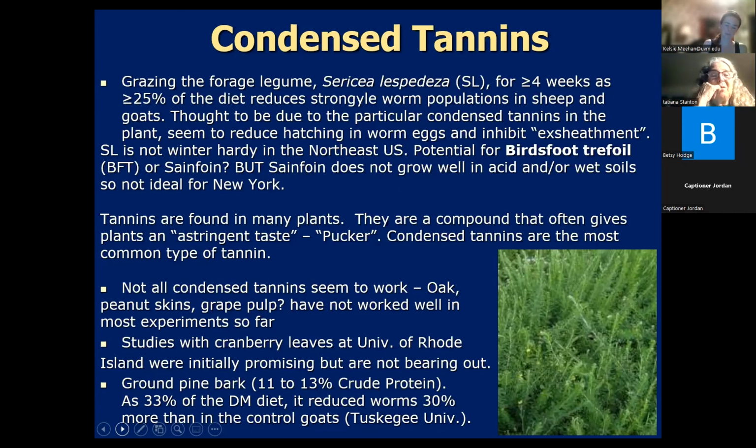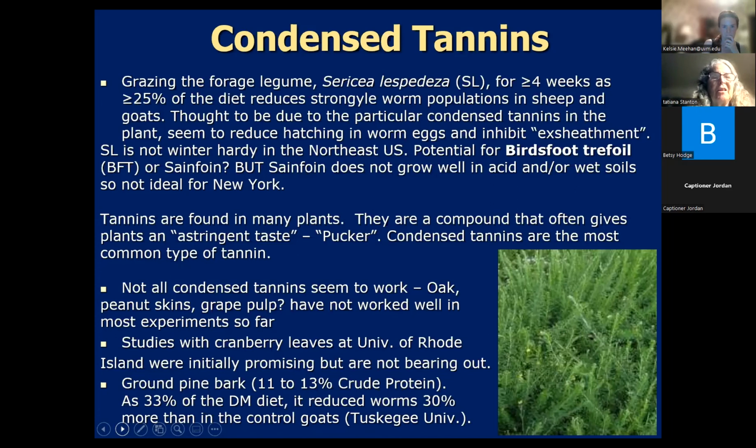It seemed to cause the sheath to not come off the L4 larva when the L3 got into the animal, so the worm couldn't suck blood, and the worm died. And also it seemed to reduce hatching.